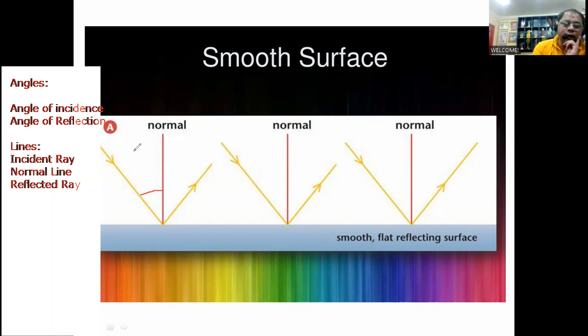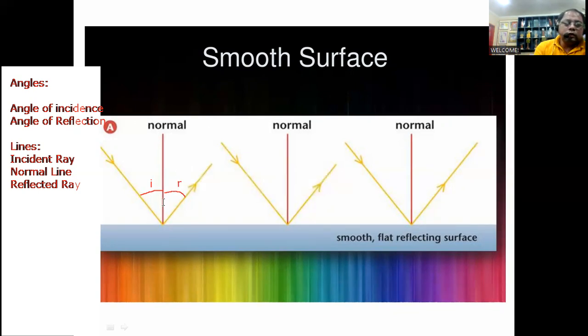So basically, there are three lines here: the incident ray, this one that strikes the surface; the one that reflects back, or returns upward, known as the reflected ray; and lastly, this vertical line known as the normal line. Now, from the normal line going left, you have your letter I. Letter I is an angle that we will call the angle of incidence. Now, from the normal line going right, we have an angle that is formed from the normal line to the reflected ray, and we can call this letter R.